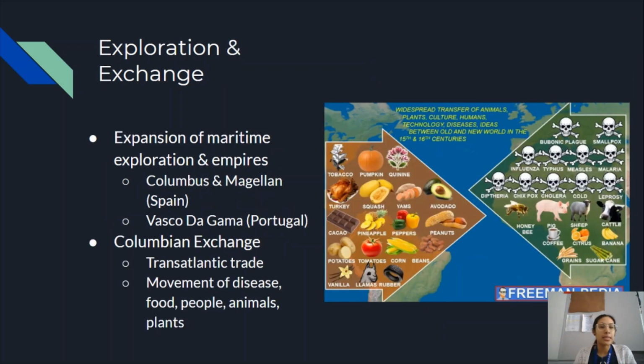Another big thing that we're going to see in Unit 4 is exploration and exchange. So we're going to see the expansion of maritime exploration and empires. Columbus and Magellan are going to be our explorers for Spain. Vasco da Gama is going to be our explorer for Portugal. And then once they explore their different places, especially after Columbus, we're going to see the Columbian Exchange happen. Remember, that's that transfer of animals, plants, culture, humans, technology, diseases, and ideas from the Old World, the Eastern Hemisphere, to the New World. And this is going to cause that transatlantic trade.